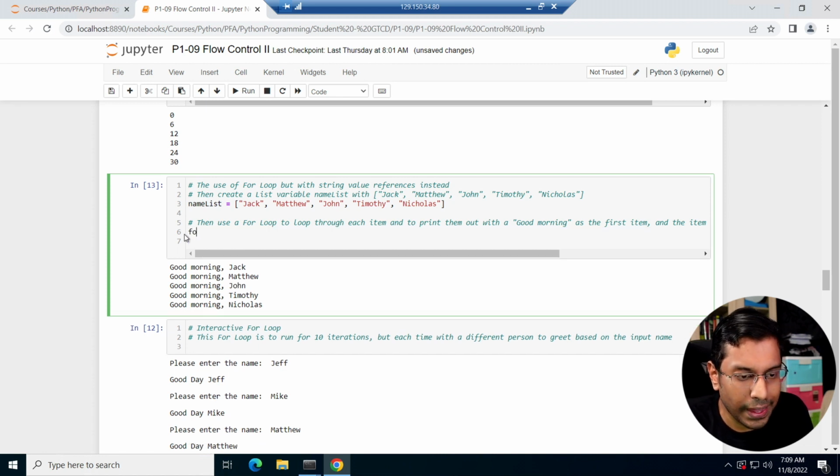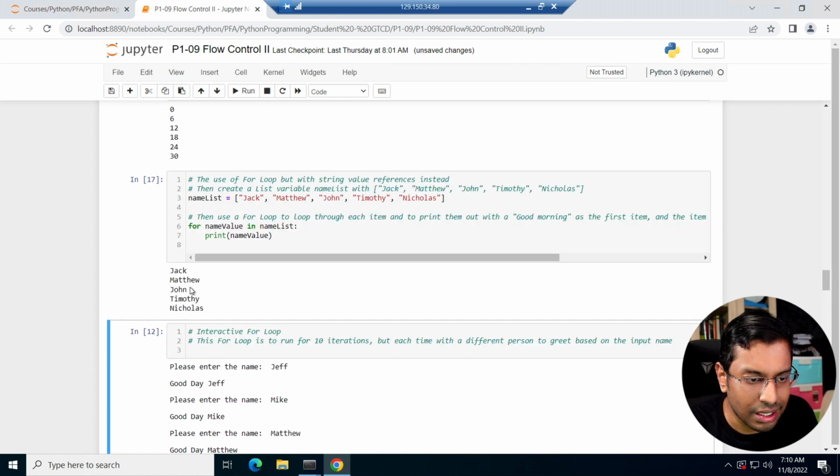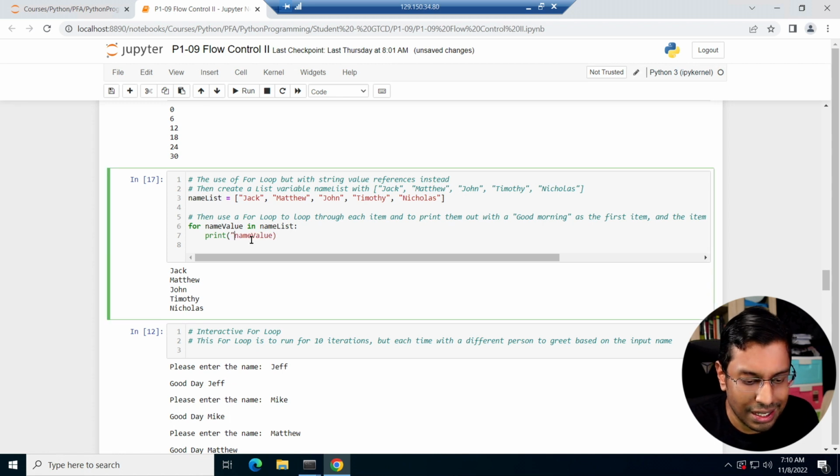It's not practical. So for name value in name list, I can just test and see what the name values in name list are. You can see it's Jack, Matthew, John, Timothy, and Nicholas. It's going to run through them, so this helps me already. All I need to do is add good morning, not goof morning, good morning.